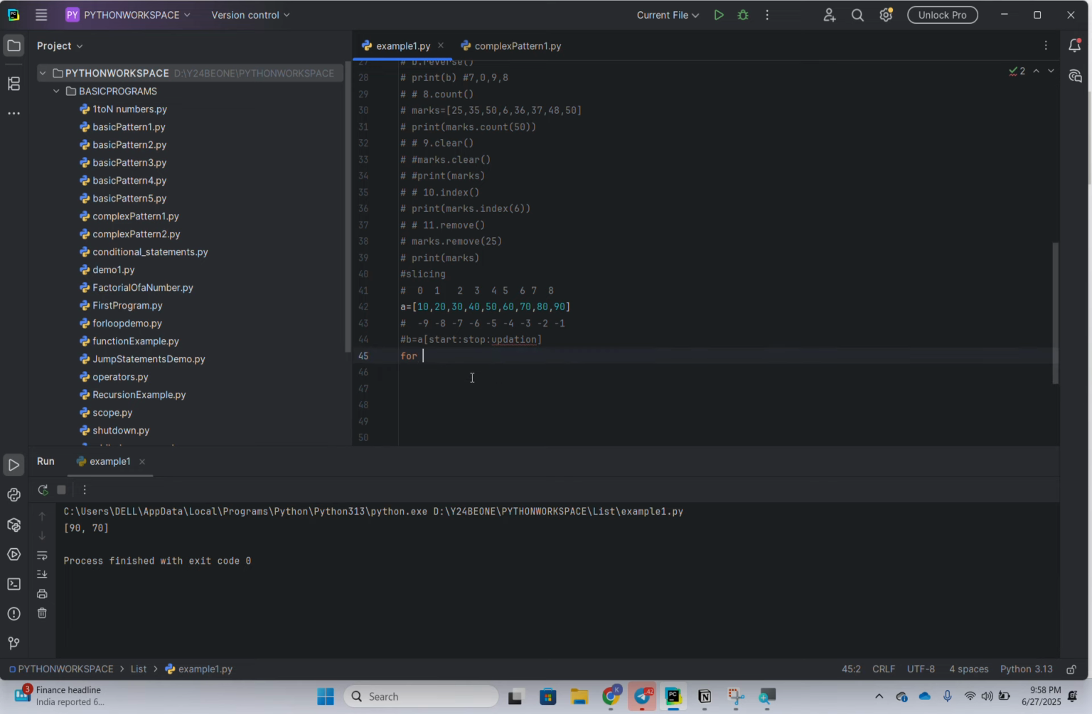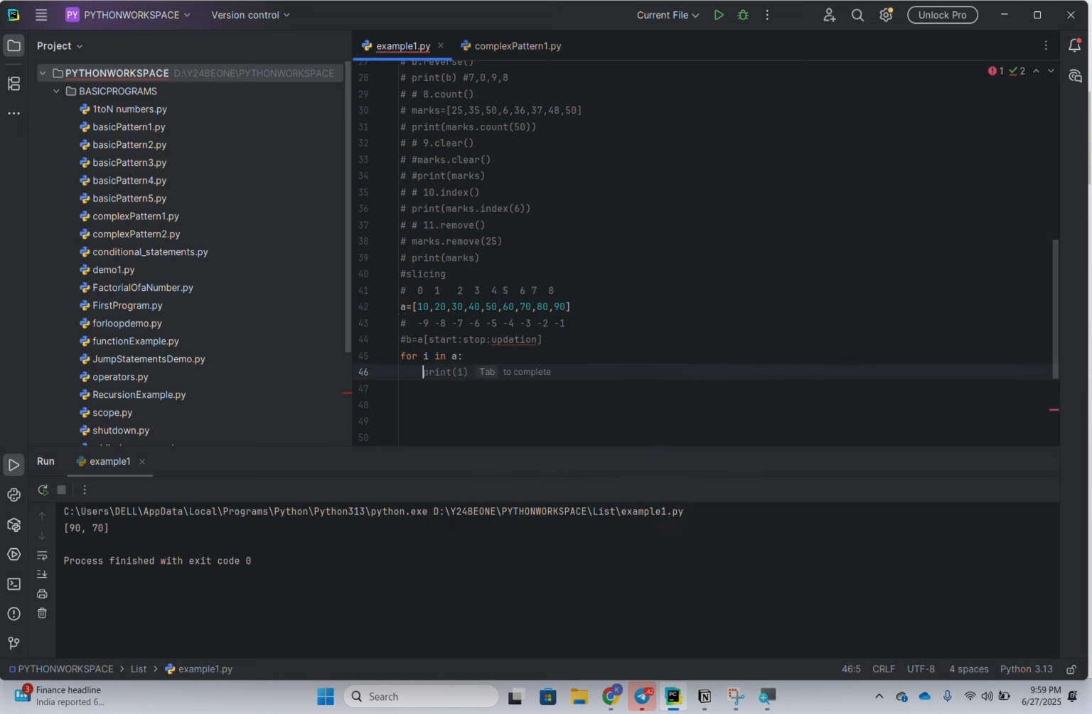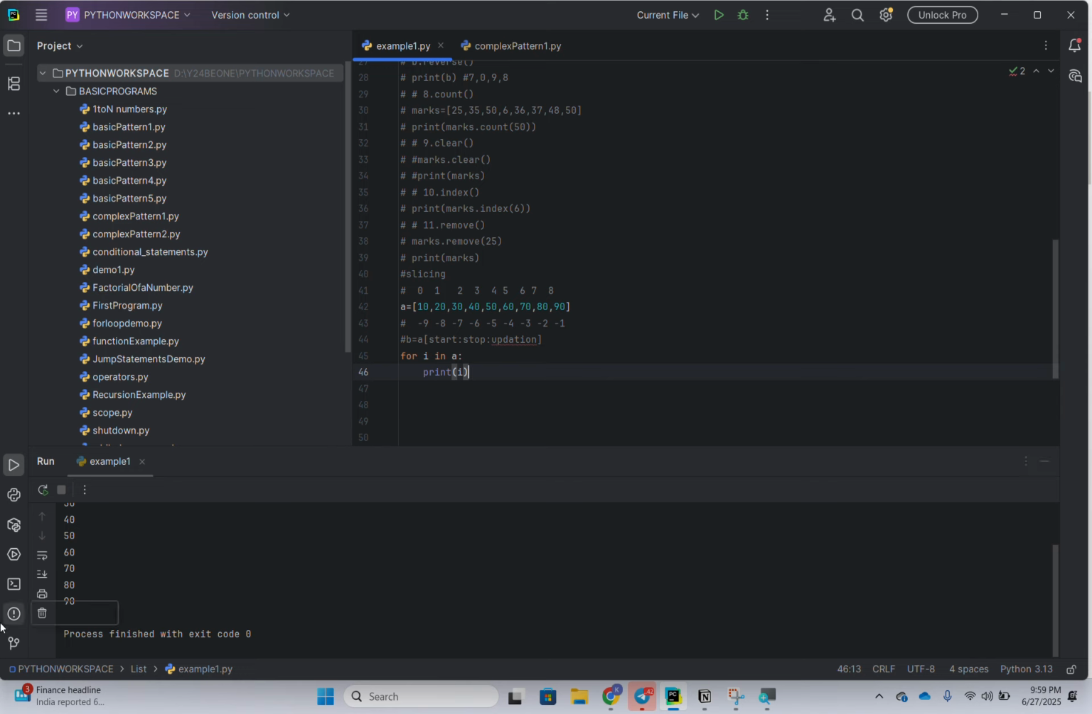Okay, how can we access a list? We can access it with a for loop and with a while loop, but I'm just saying that in a for loop there are two ways. For i in a, print i. So how will we get the output? 10, 20, 30, 40, 50, line by line. Okay, I'm going to run the file. See, 10, 20, 30, 40, 50, 70, 80, 90.